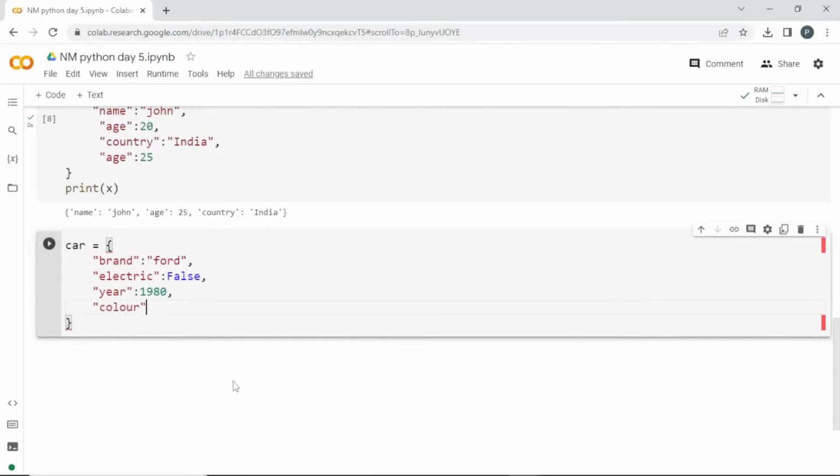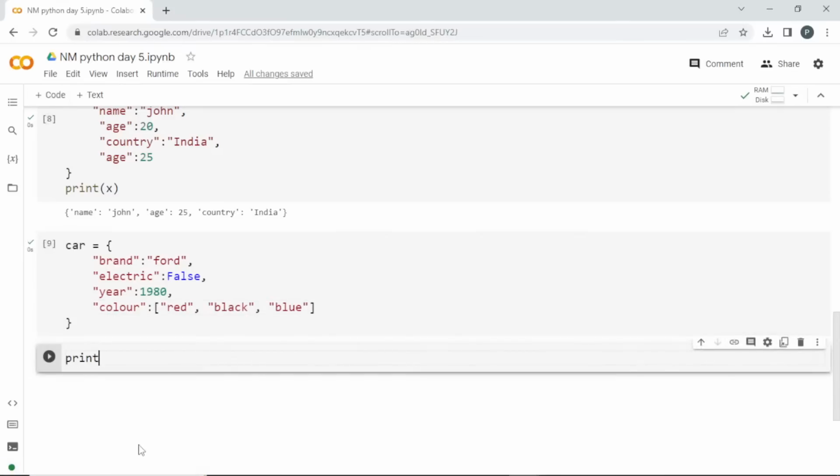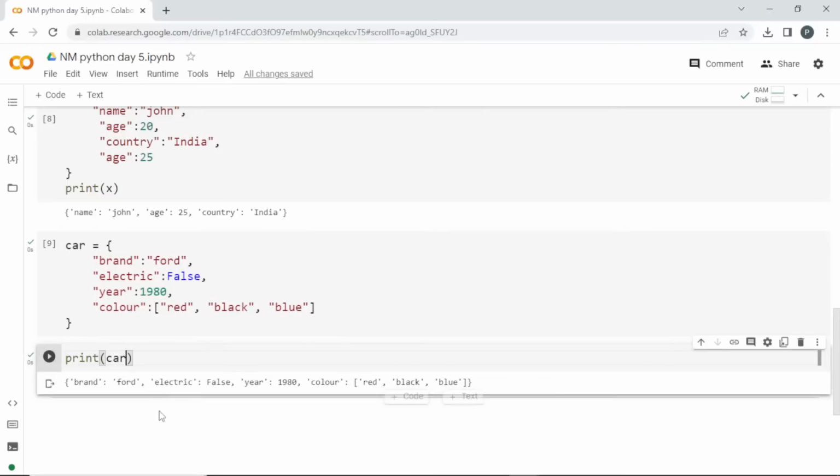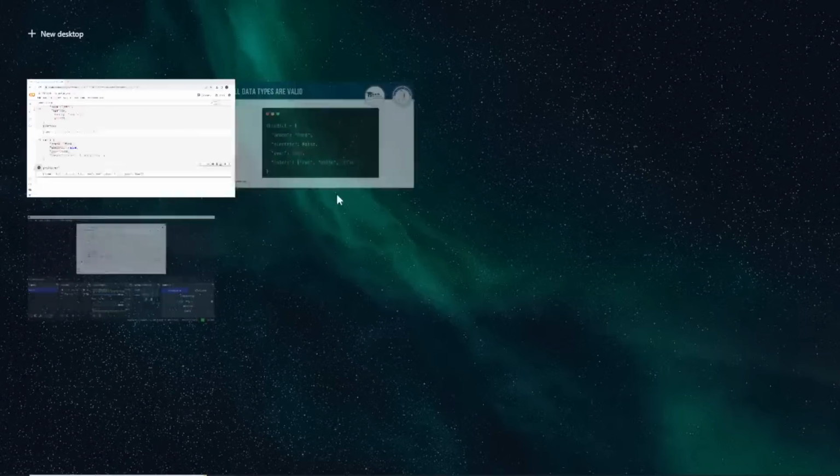What colors are available? So I'm going to give a list. No error, we can print this. So this is how a dictionary can store all data types.